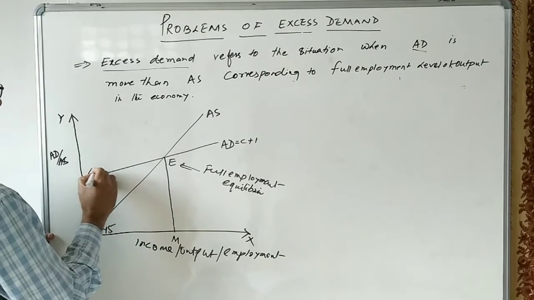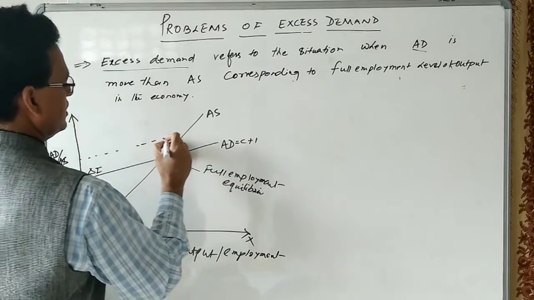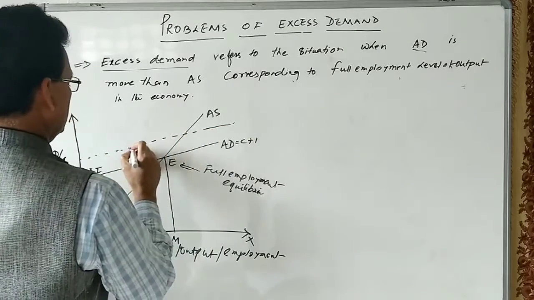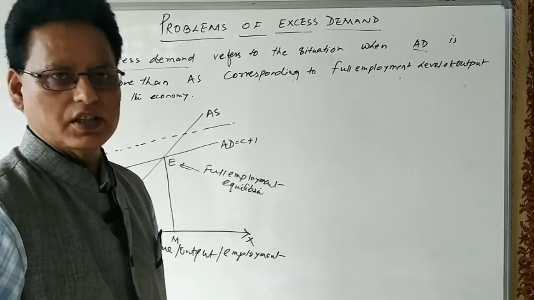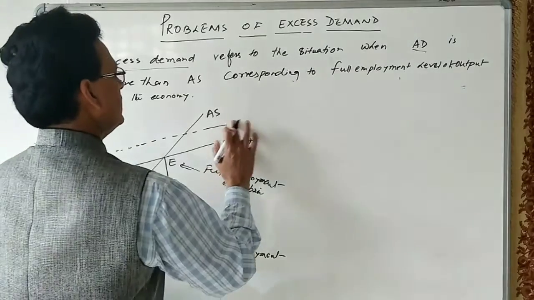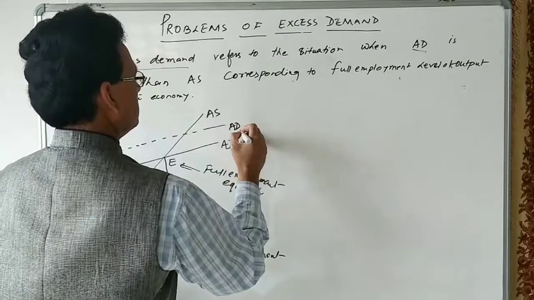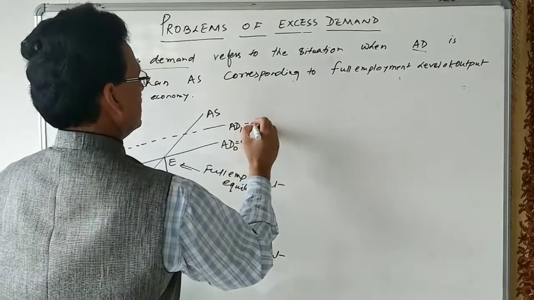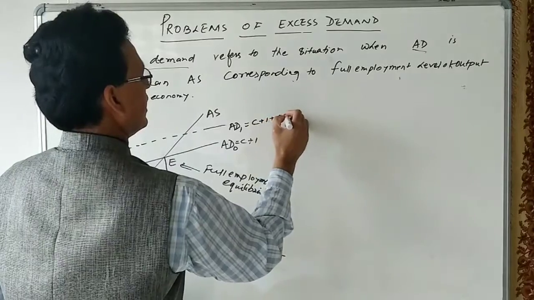Suppose investment increases in the economy. If government expenditure increases, if investment expenditure increases, if consumption expenditure increases, then certainly what will happen? This aggregate demand may rise. We can give the name AD0 and AD1, C plus I plus delta I.